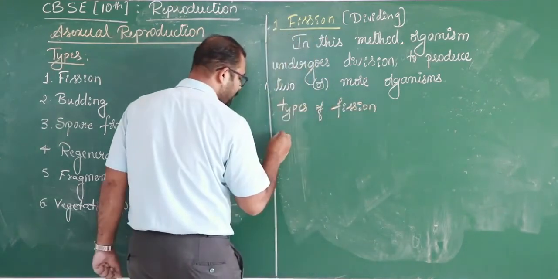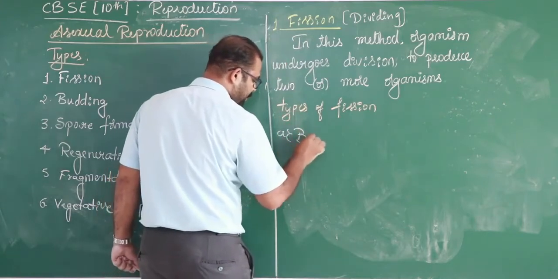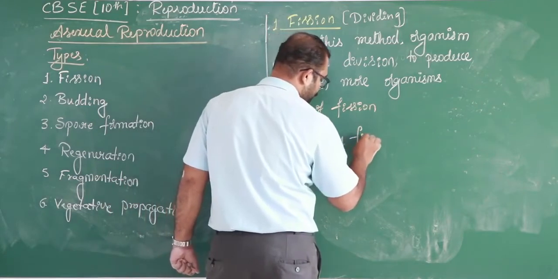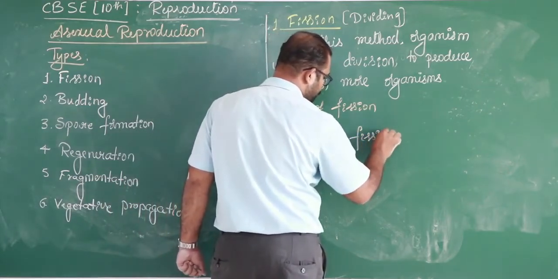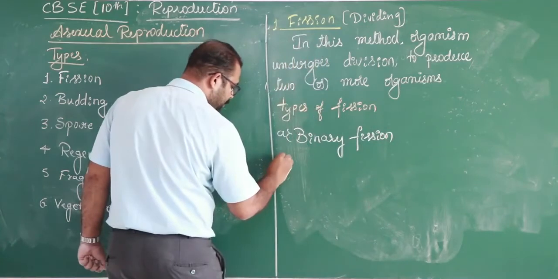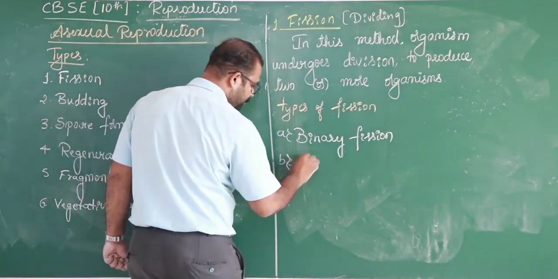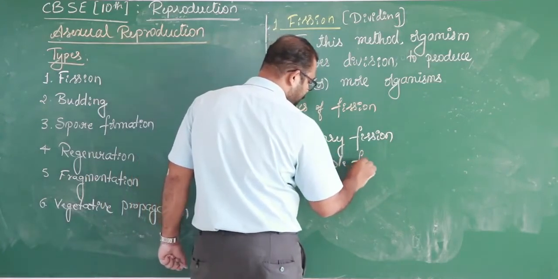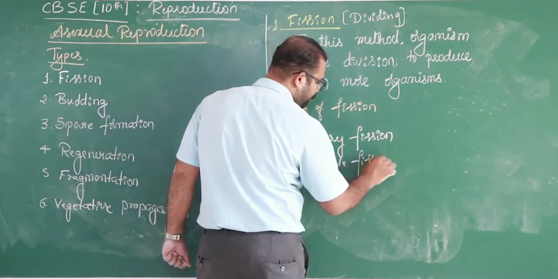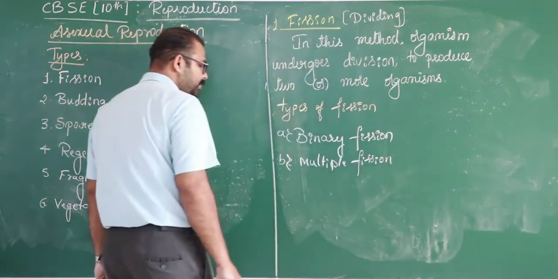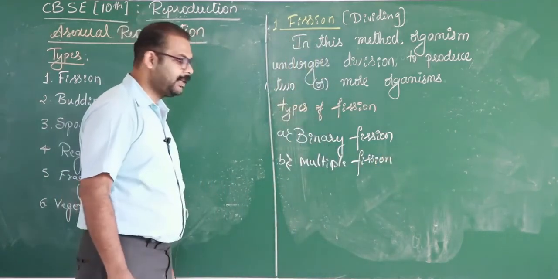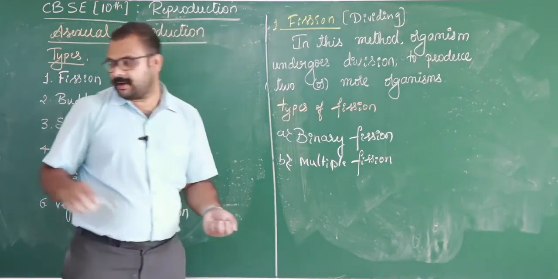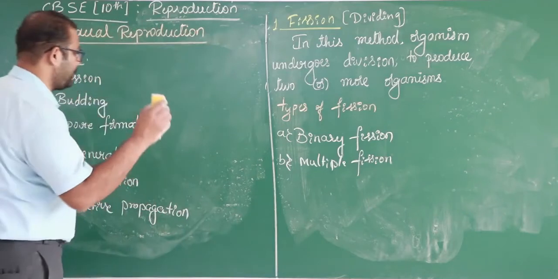One is binary fission, and another one is multiple fission. So there are two types of fission, binary and multiple fission. Let's explain the first one, binary fission.